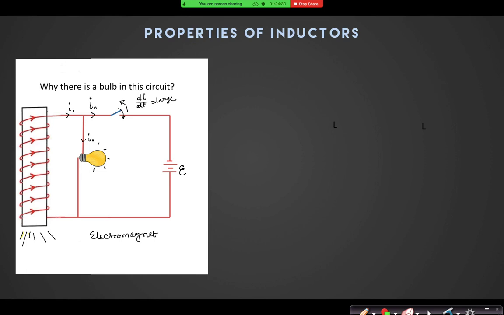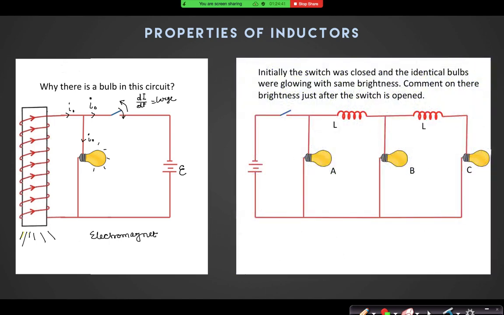Is this clear to all? So why should the resistance be very high? Otherwise, initially when you close that switch, most of the current will pass through that resistance, and less current will pass through the solenoid, so the magnet that we produce will be of small strength.